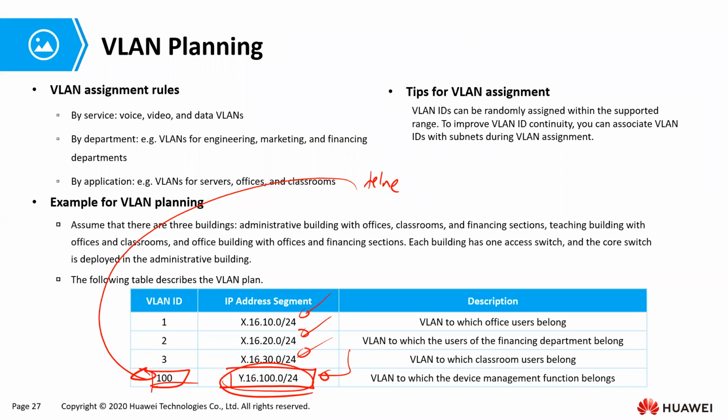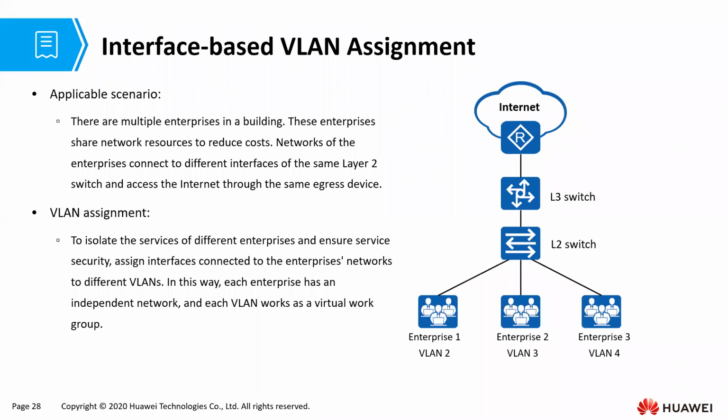So what happens in our assignment? We have an interface-based VLAN assignment in this case. Let us look at the scenario. There are multiple enterprises in a building. See that? There are many of them in the same building. These enterprises share network resources to reduce costs.